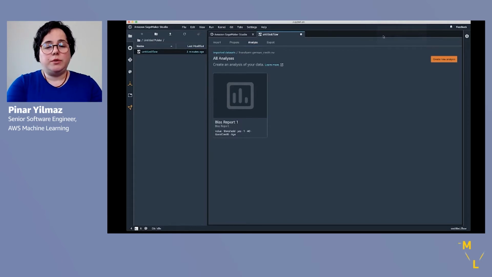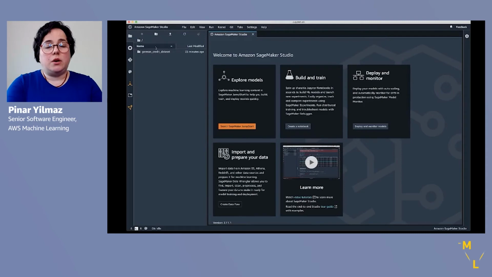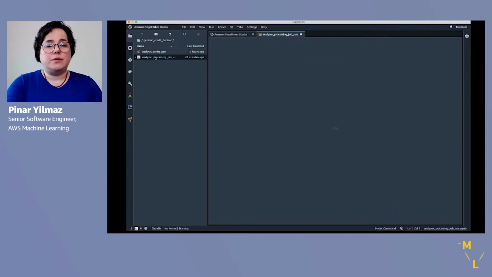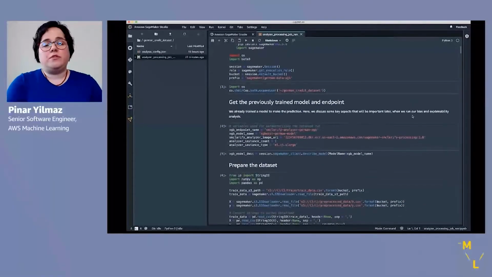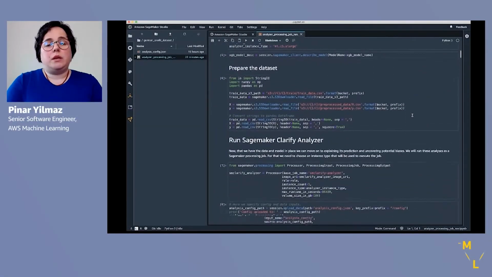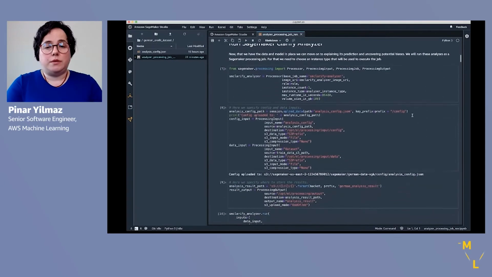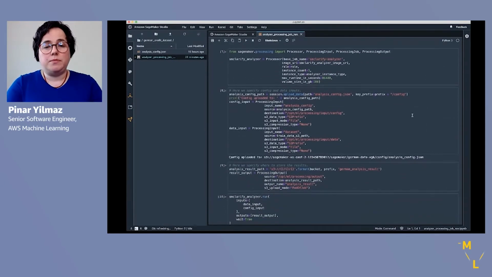Next, I'm going to show you how to run a SageMaker Clarify processing job. And you can run this anytime in pre-training, post-training, or with any individual inferences that are collected, or with training or test data set. So what we're going to do is run this in a notebook. I'm using SageMaker Studio here, but as I mentioned, you could run it anywhere. First, we're going to create a processor using the SageMaker processor interface in SageMaker Python SDK and set up the inputs and outputs for this job.